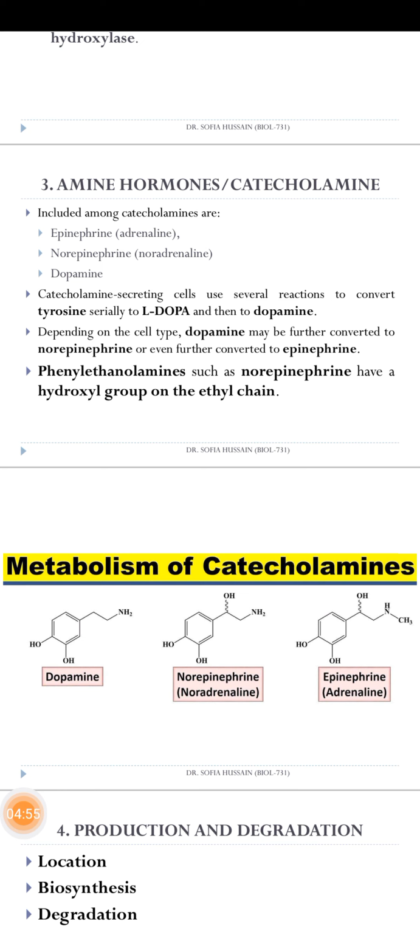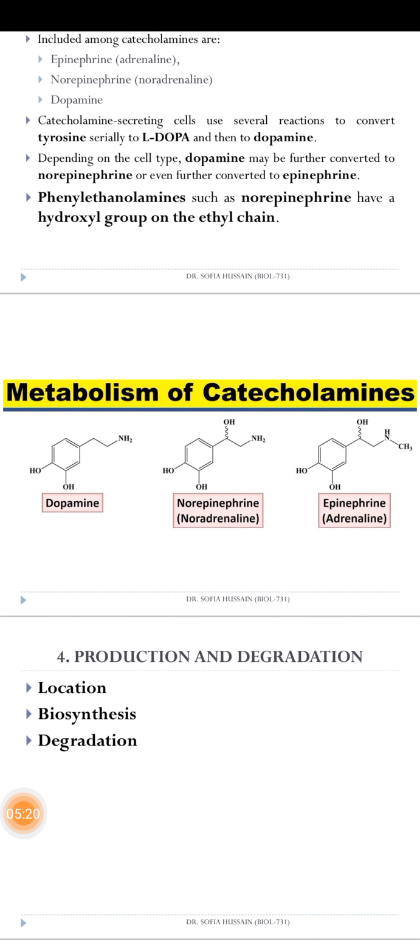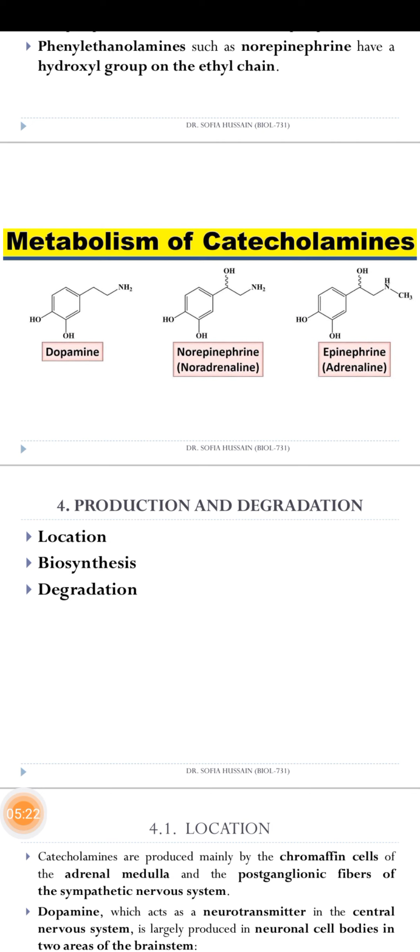Depending on the cell type, dopamine may be further converted to norepinephrine or even to epinephrine. Phenylethylamines such as norepinephrine have a hydroxyl group on the ethyl chain. So we can see here the structures: dopamine with the NH2, norepinephrine with the OH, and epinephrine with the NHCH3 on the side chains.